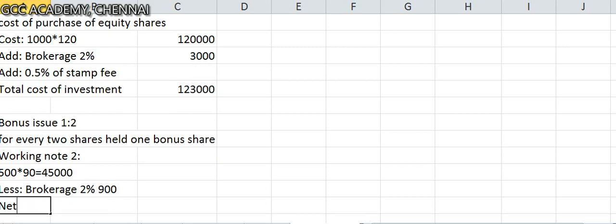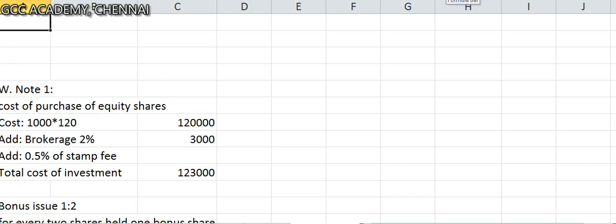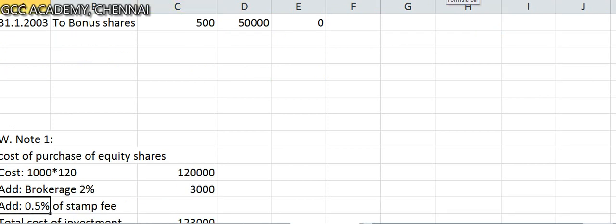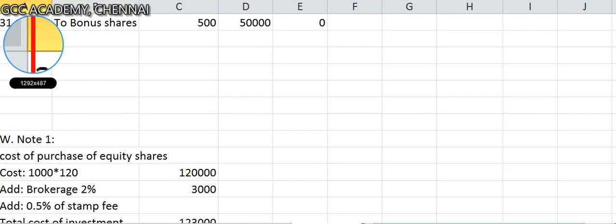So net realization 44,100. Net realization on sale of bonus shares. Whatever is sold by the bank, you should show this. Now, very important, before you move forward, you have to determine profit or loss on sale of bonus shares.